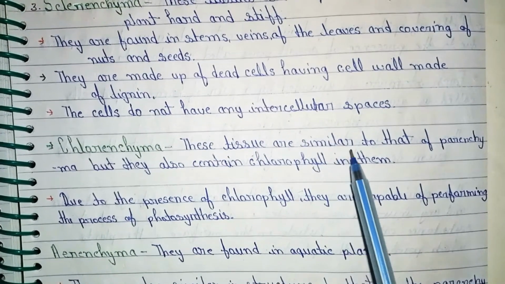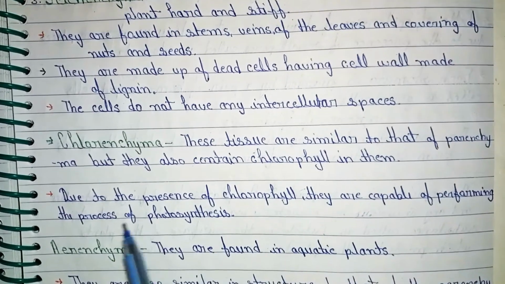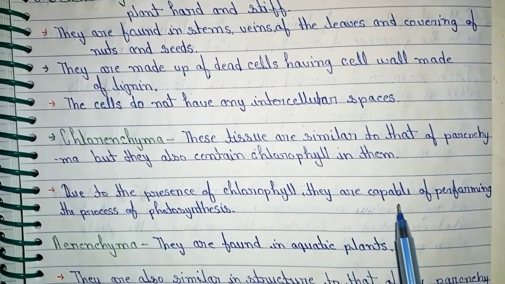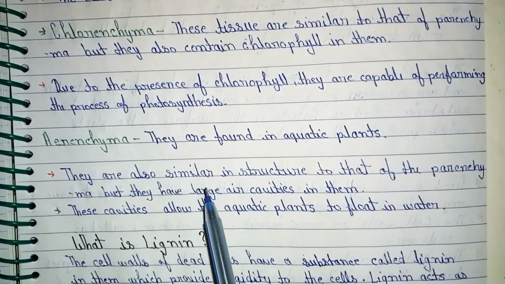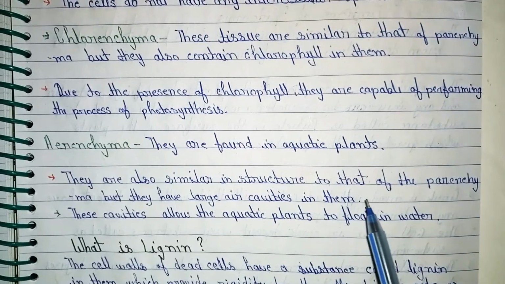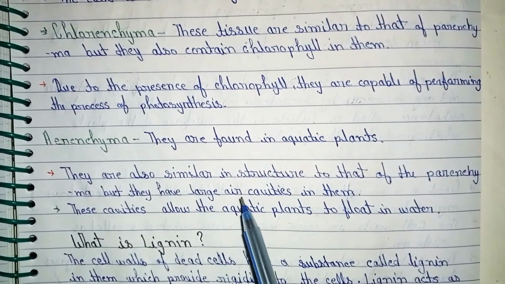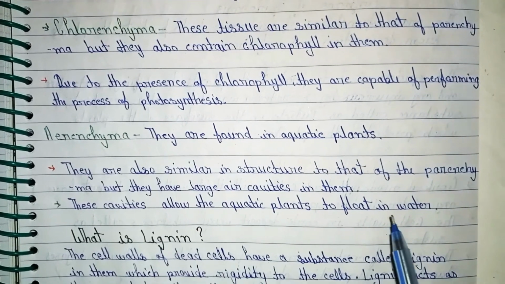Chlorenchyma. These tissues are similar to parenchyma, but they also contain chlorophyll in them. Due to the presence of chlorophyll, they are capable of performing the process of photosynthesis. Aerenchyma. They are found in aquatic plants. They are also similar in structure to parenchyma, but they have large air cavities in them. These cavities allow the aquatic plants to float in water.